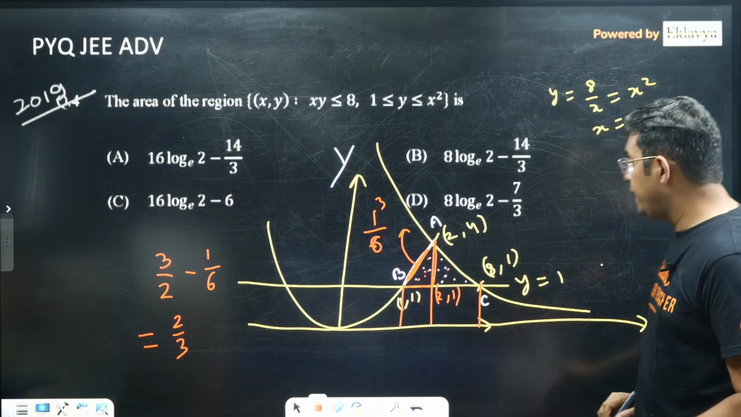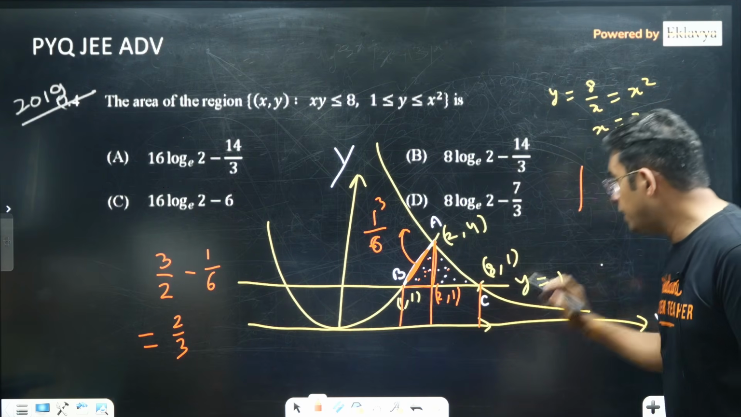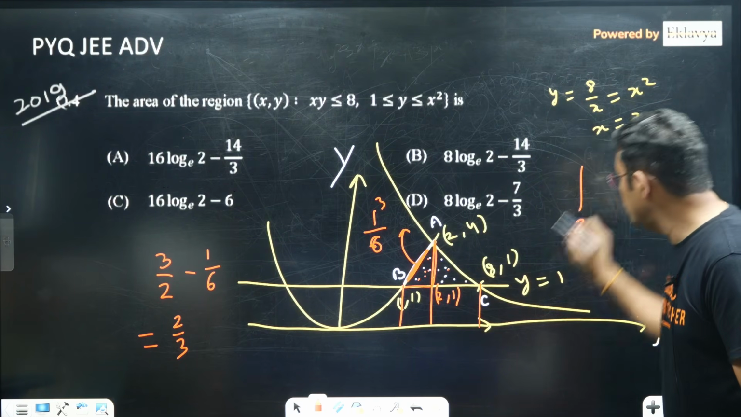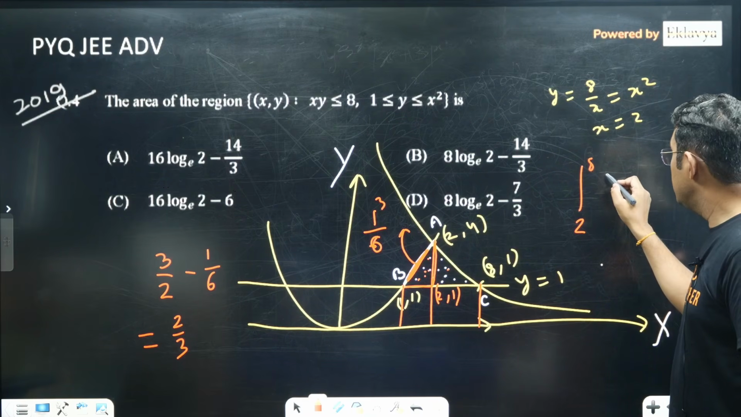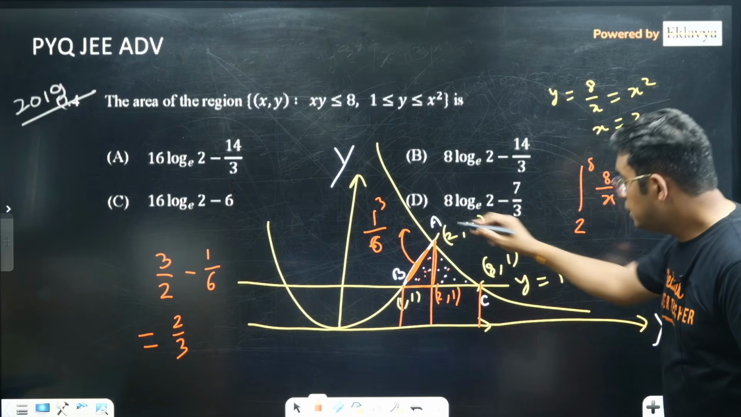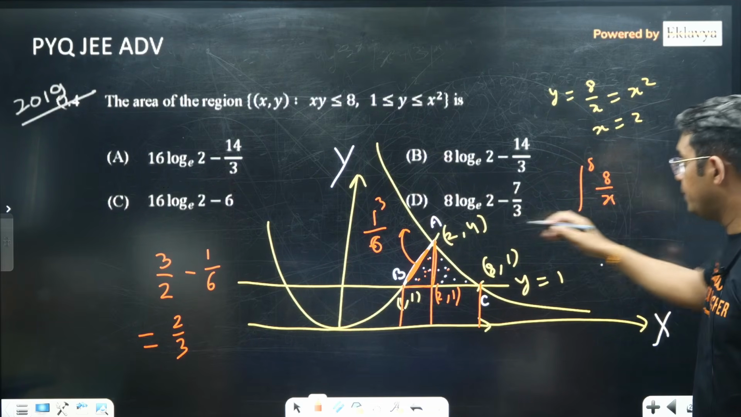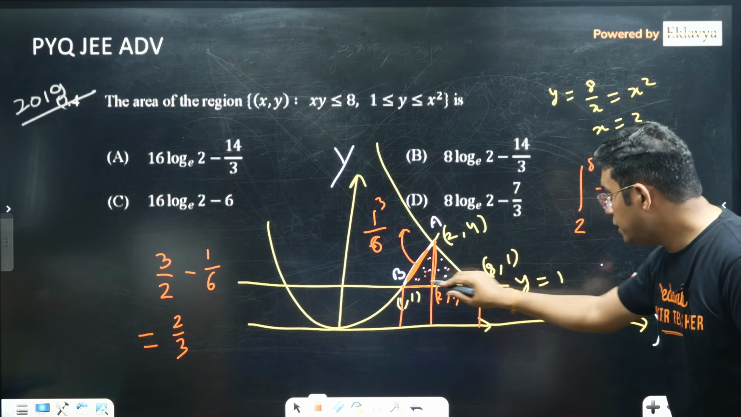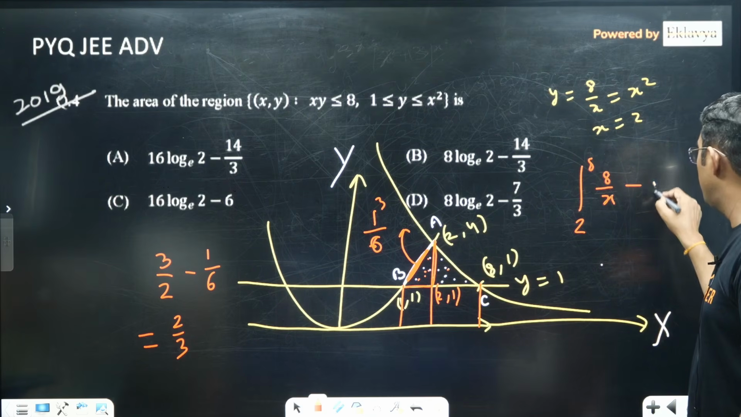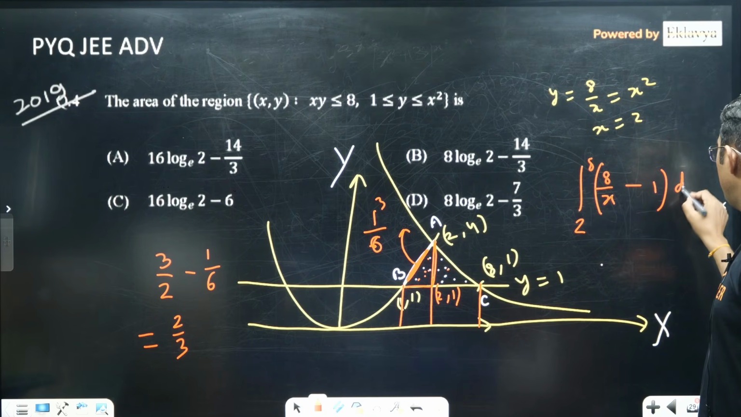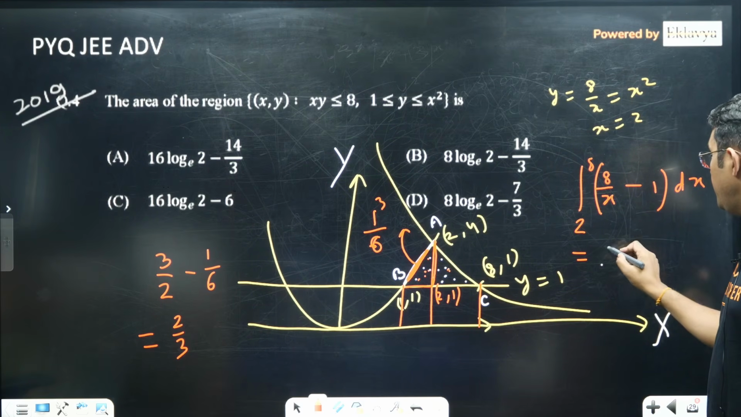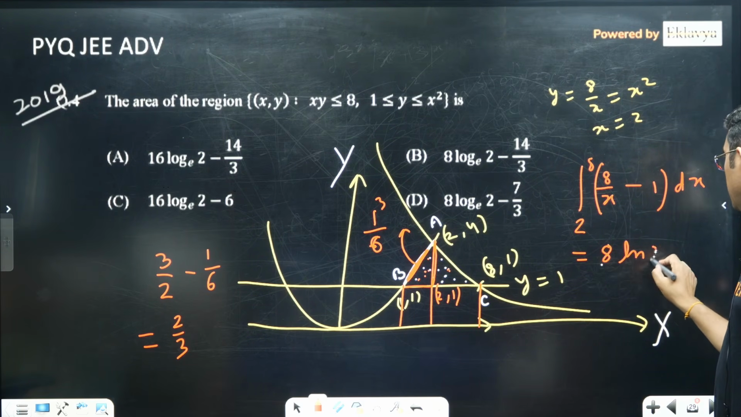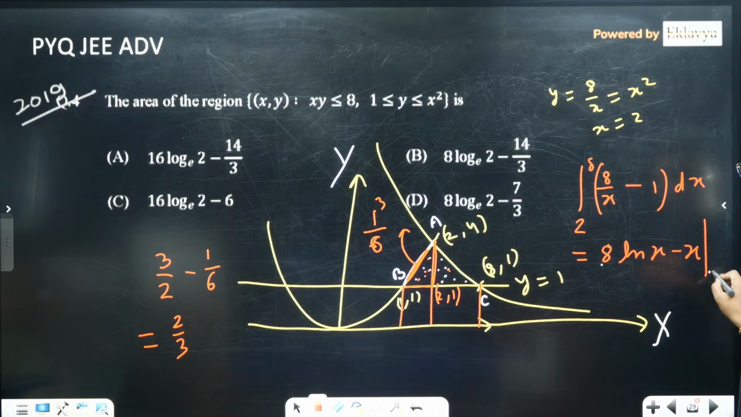Now to find this area, I will go with integration. The limits will be from 2 to 8, and what is the function above? That is 8 upon x, because xy is equal to 8, so 8 upon x is the upper boundary and the lower boundary is y equals 1. So this is what we are looking for in this integration. It will be 8 ln x minus x, with limits from 2 to 8.